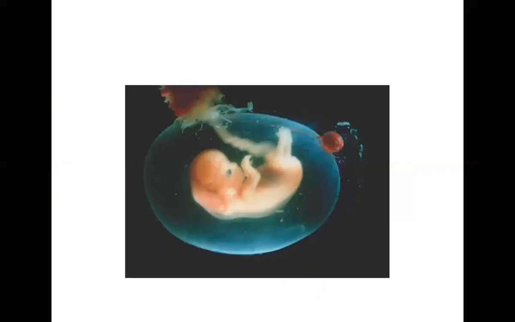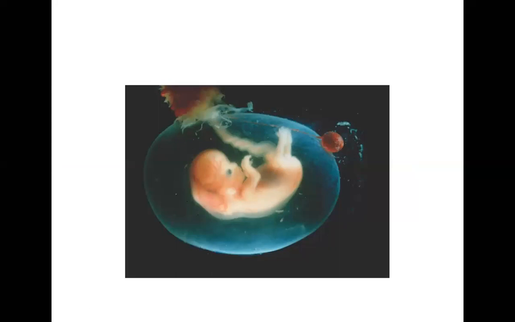Then amniotic fluid. This is the fluid which is present outside of the embryo. And what is the function of it? So what is it actually?